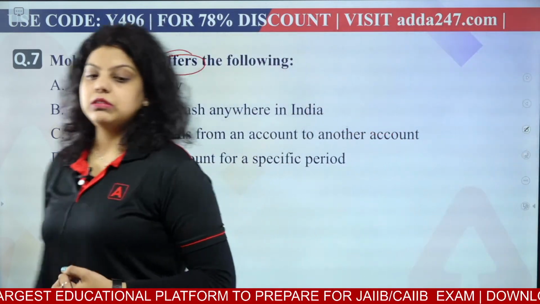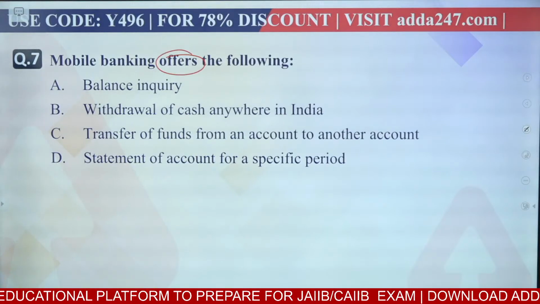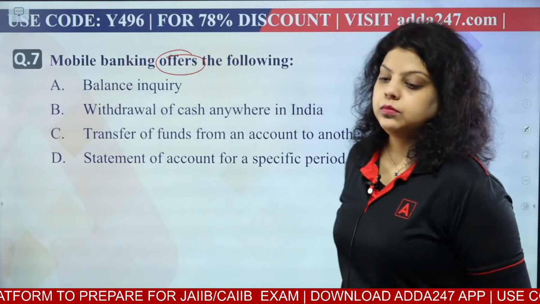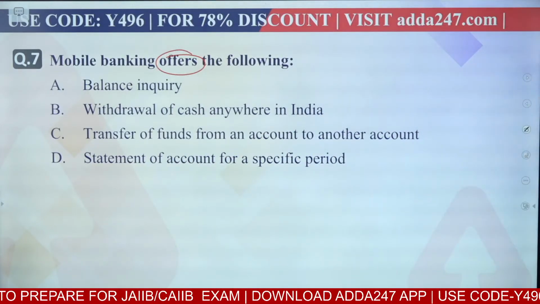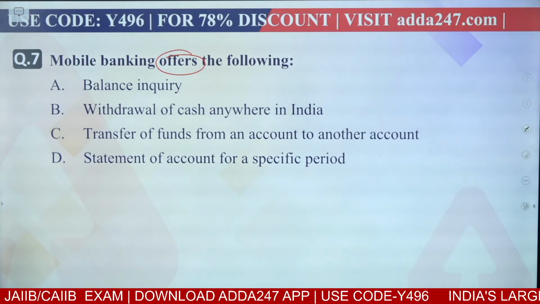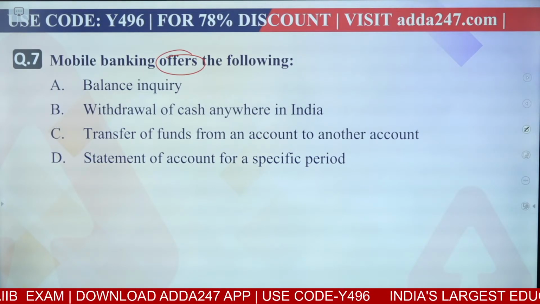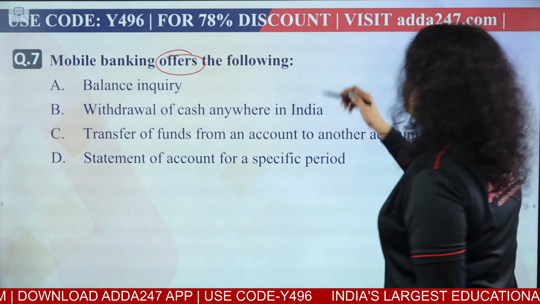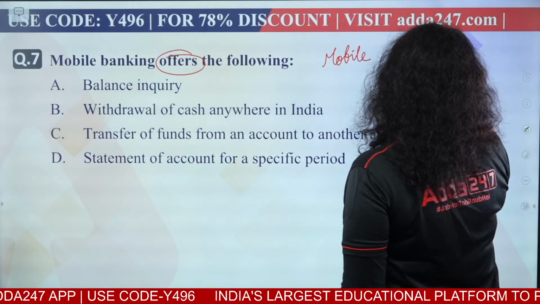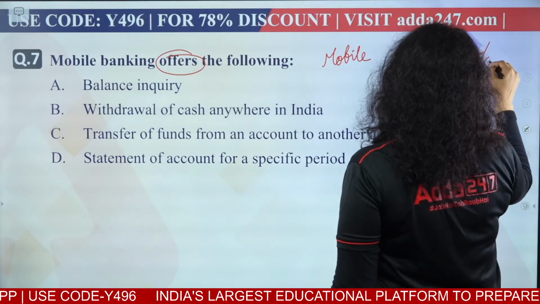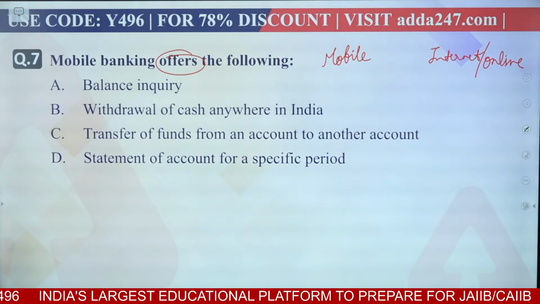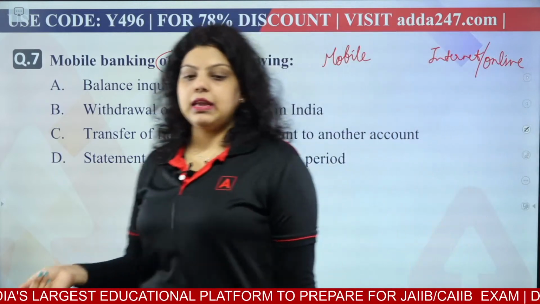Which of the following functions can be performed? Okay, Madhu is saying C. What about the rest? Kritik is saying C. Okay, everyone is going with the C option. Achha, what is mobile banking? Is there any difference between mobile banking and internet banking, or we can say online banking? Is there any difference between these two?